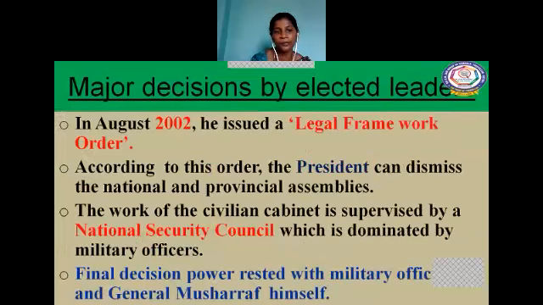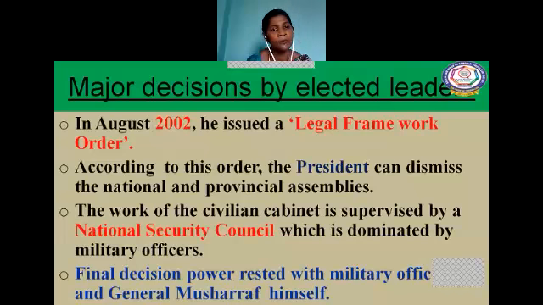And in the year 2002, he held a referendum. Through that referendum, he had a chance to rule Pakistan for the next 5 years.